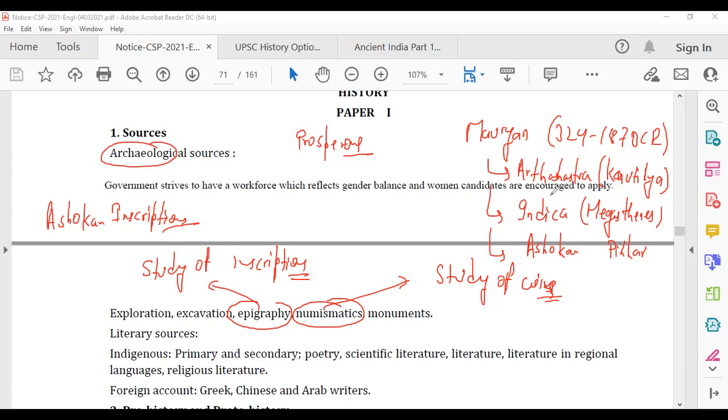For every period, every dynasty, every kingdom, you will have some archaeological and literary source. And we have to see what is important and what is not. So Ashokan inscription and Mauryan empire, we see. Ashokan inscription, very important inscription. Then there is Allahabad pillar inscription, which is known as Prayag Prahasti or Prayag Prashasti, which talks about Samudragupta, who was a Gupta ruler. Then there is another very, very famous inscription, Eran inscription.